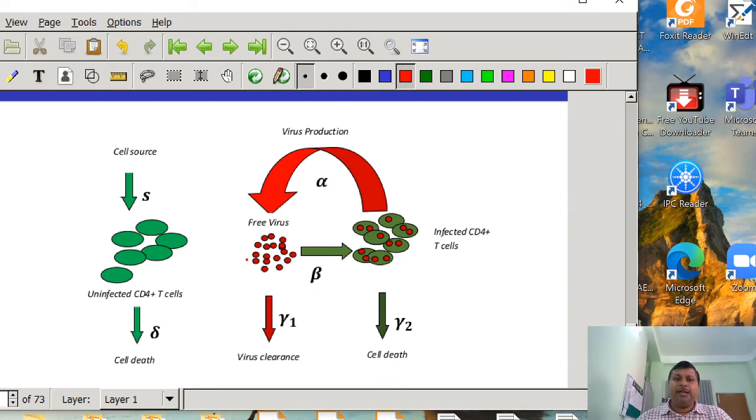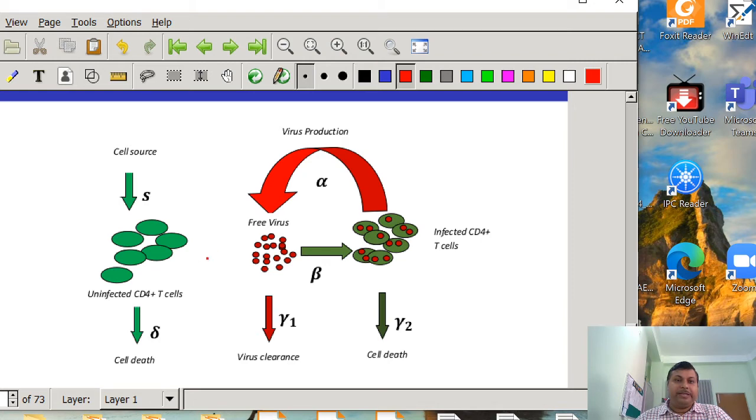Naturally some virus is going to die at the rate gamma 1, and due to the infection the CD4 T cells are going to die at a rate gamma 2. So three important states are present: the healthy CD4 T cells, the free virus, and the infected CD4 T cells.